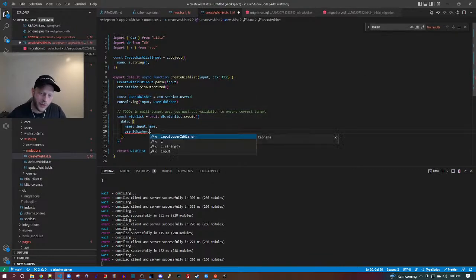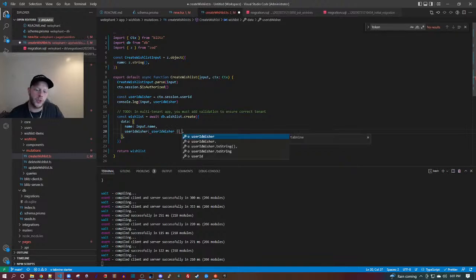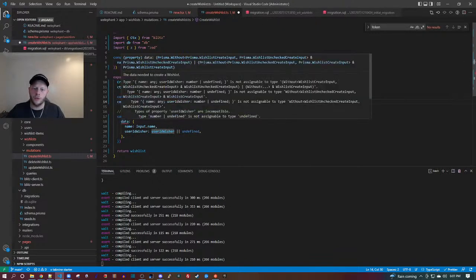The way I'm going to handle this is I'm just going to... number or undefined is not assignable to type undefined.